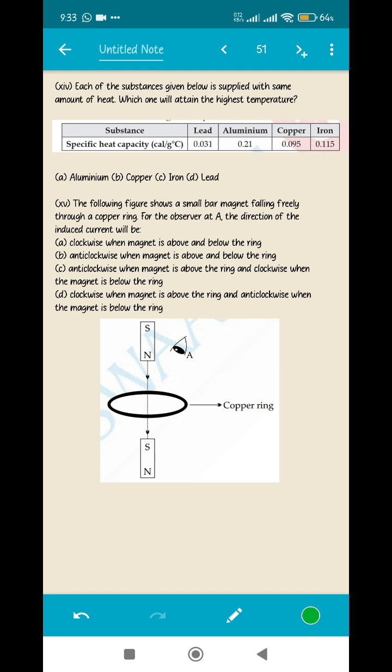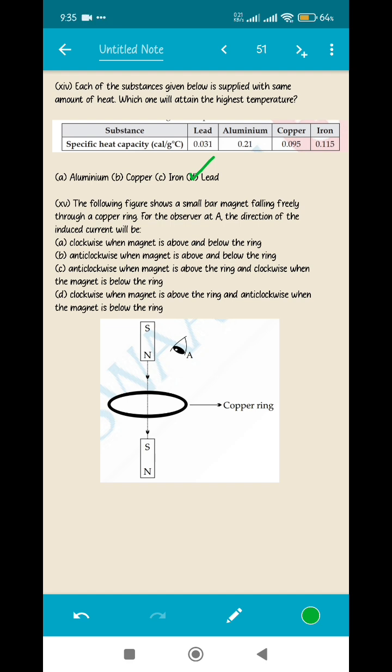So let's see which one of them has the smallest specific heat capacity. You can see in the table, lead has the smallest specific heat capacity, that is 0.031. Hence lead will attain the temperature easily and quickly. So the correct answer is lead.